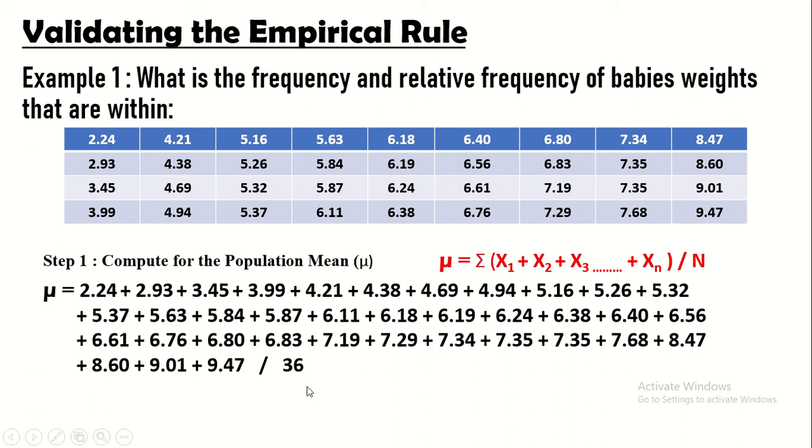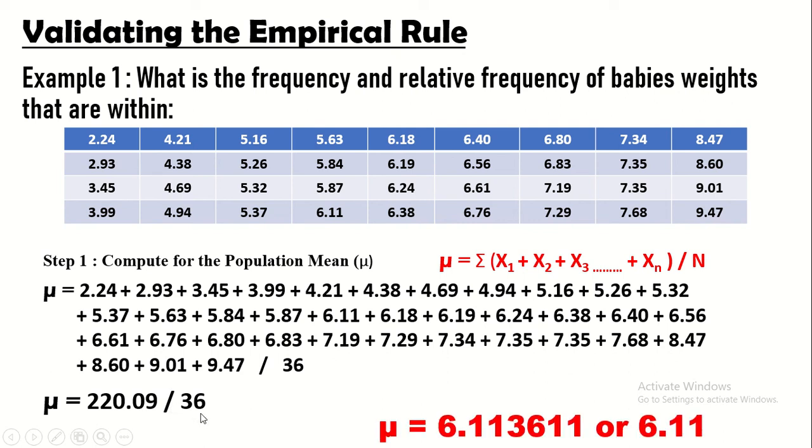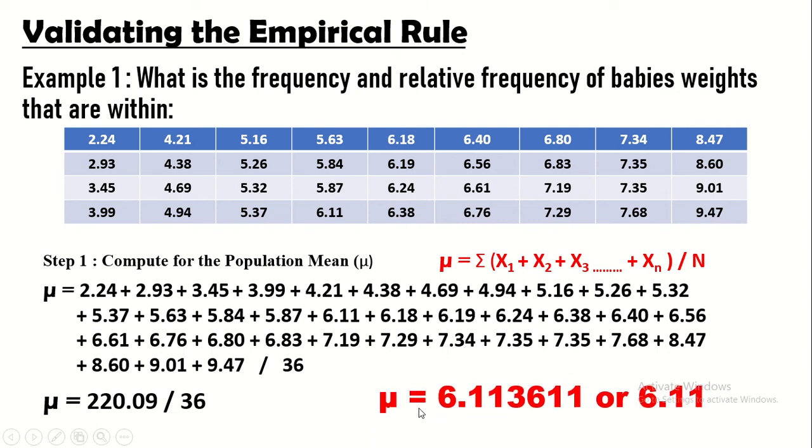Ang susunod na gagawin natin, i-add natin tong lahat from 2.24 hanggang kay 9.47. So that is 220.09. Again, in-add po natin to 2.24 plus 2.93 plus 3.45 hanggang kay 9.47. Ang lumabas is 220.09 divided by 36. So ang ating population mean is equal to 6.113611 or 6.11. Kinonvert lang natin sa 2 decimal points. So yan ang ating step 1.